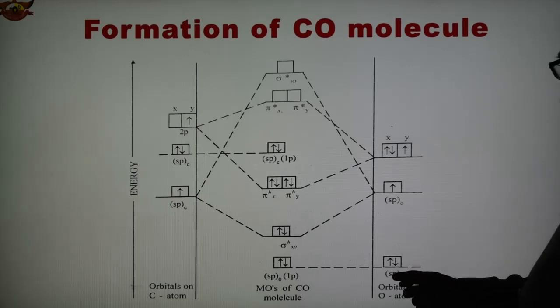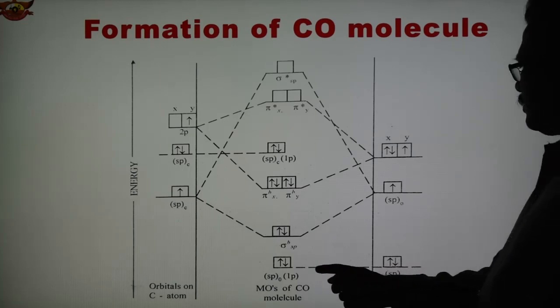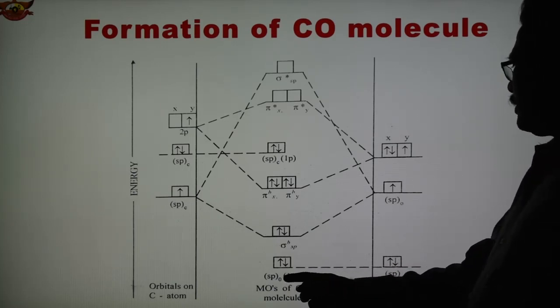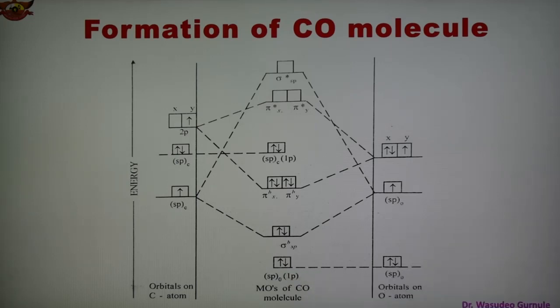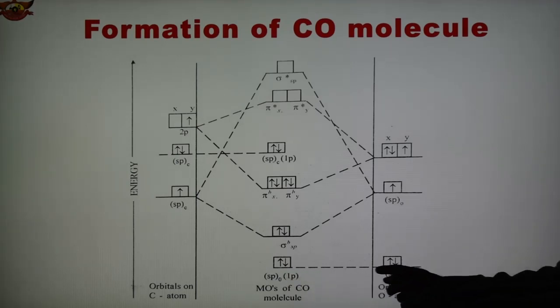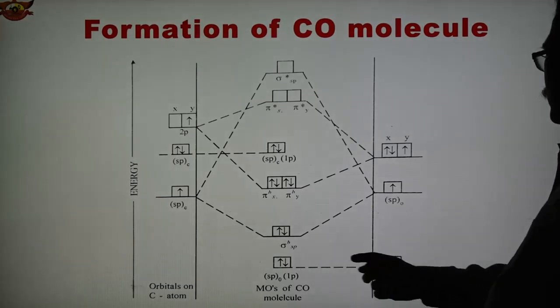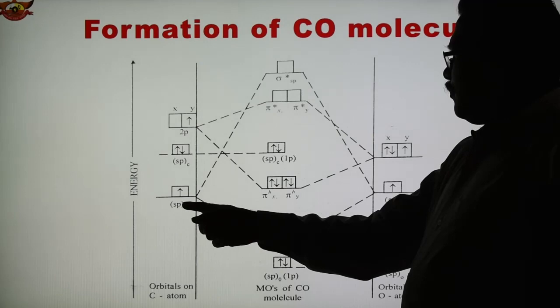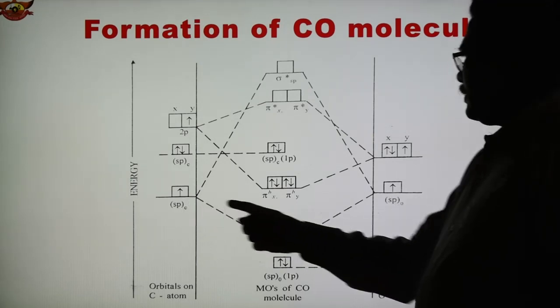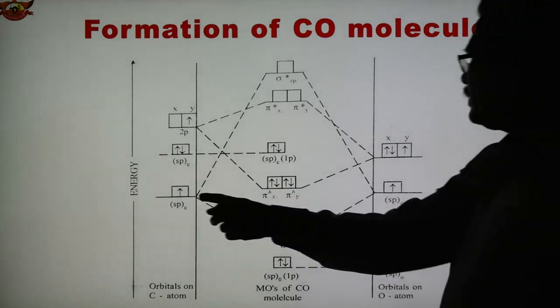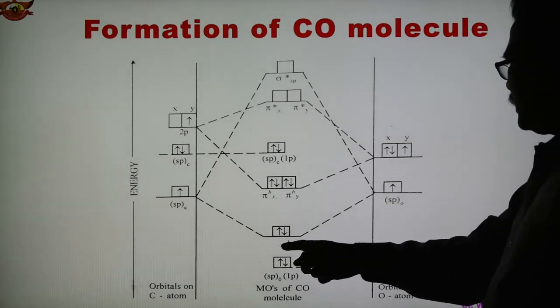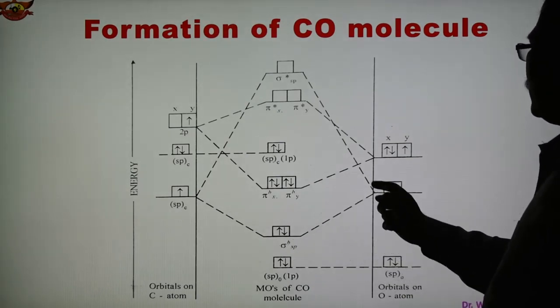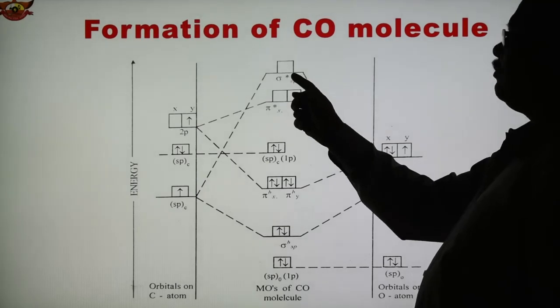So the energy of spo lone pair, already oxygen has 2 electrons in the spo2, so the energy remains same, and this is the lone pair spo. This is the one lone pair which is present on the oxygen. So here this is the energy. After that, half filled orbital spc of carbon and spo, both are having same energy here, and they overlap, forming sigma bonding sp and sigma star sp antibonding.